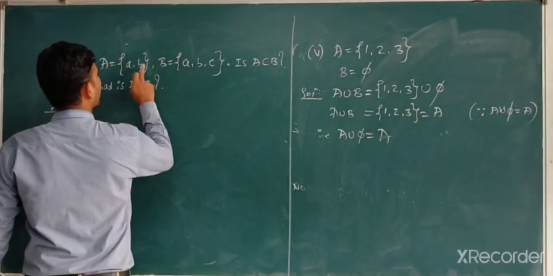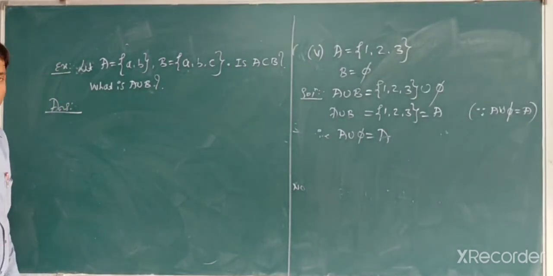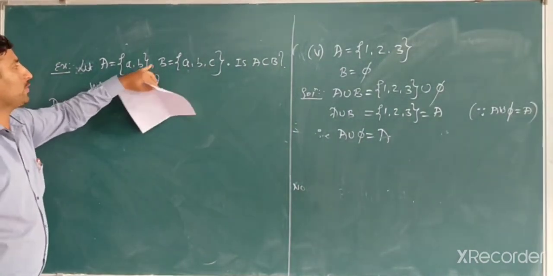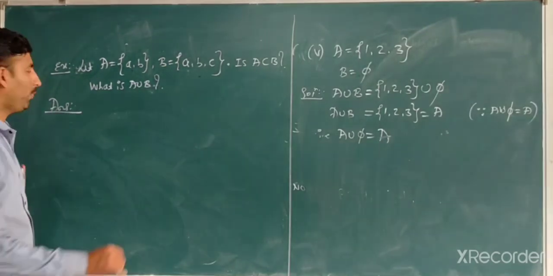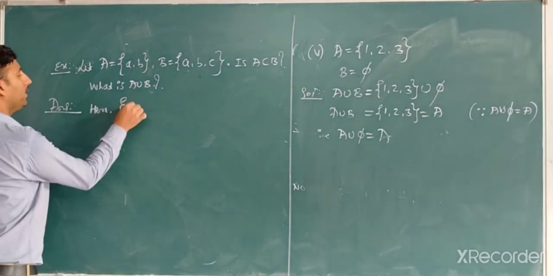Just to observe, A is a subset of B. The answer is of course yes. Why? Because every element of A is also an element of B. Therefore, A is a subset of B. Correct?